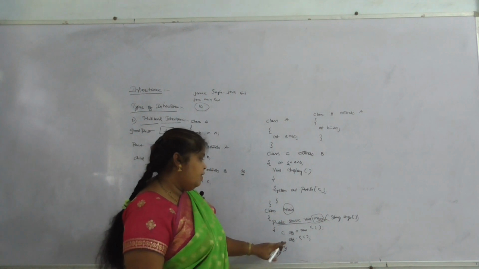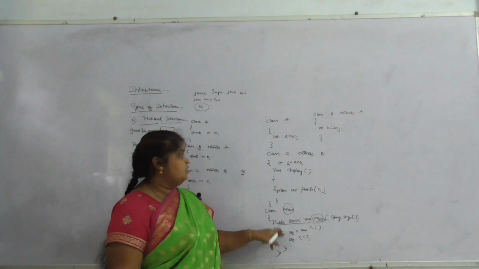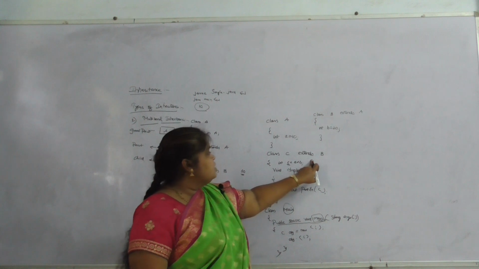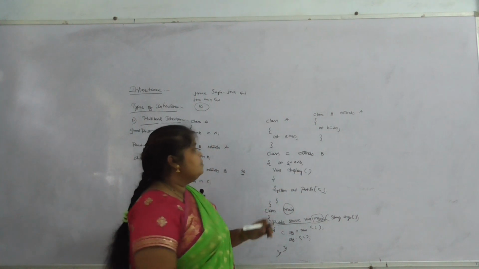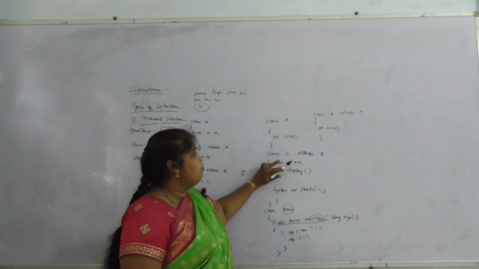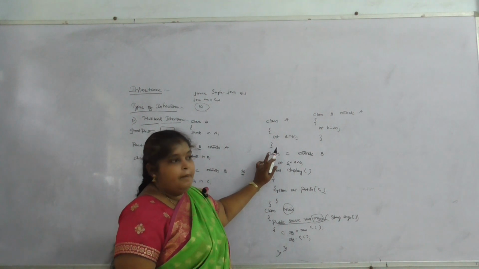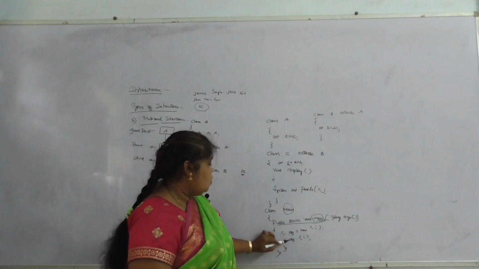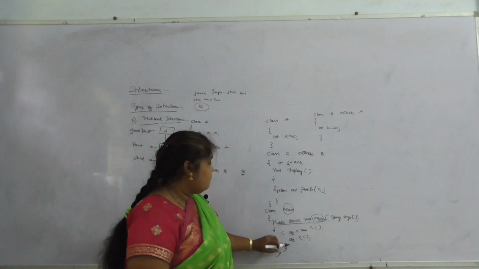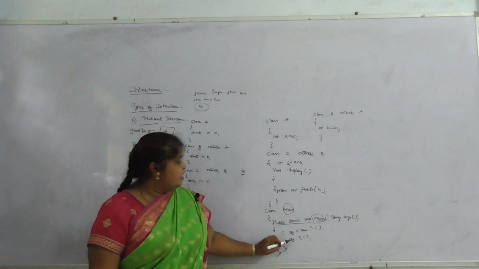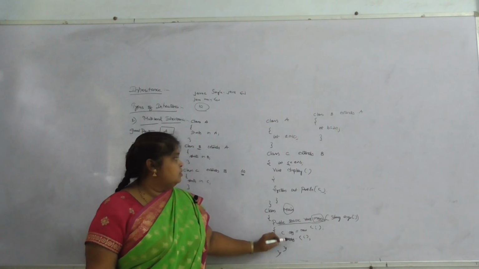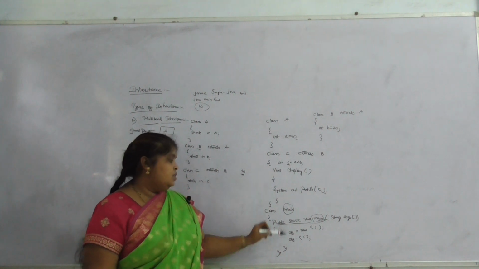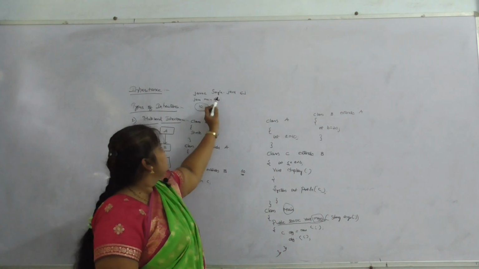So the value 30 is shown in the display method. To access the data, I am creating an object for C, because all the data is in C. That means in C we have the data of classes B and A. So C object equal to new C, and object dot C. That means all the data, C equal to 30, is stored in C. This data can be displayed after compiling.